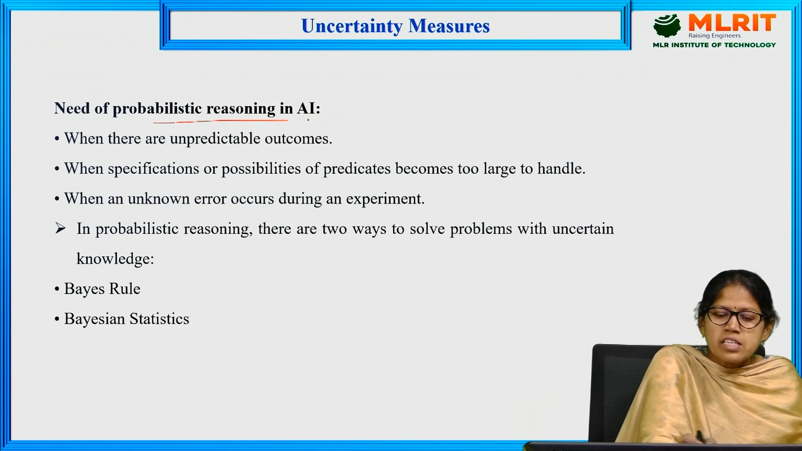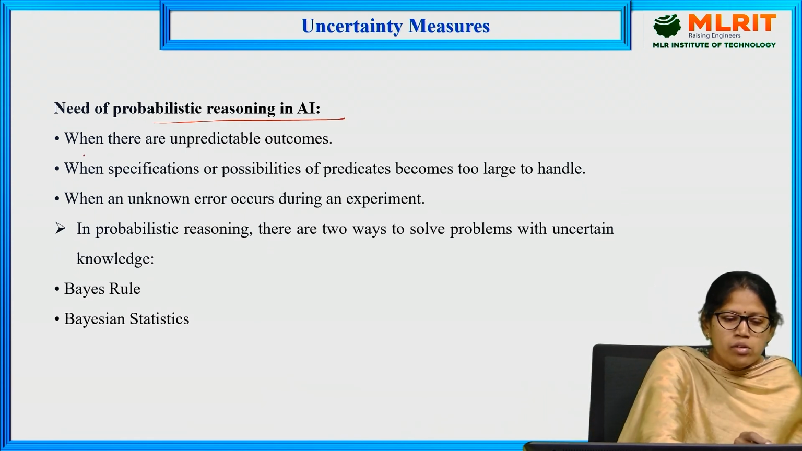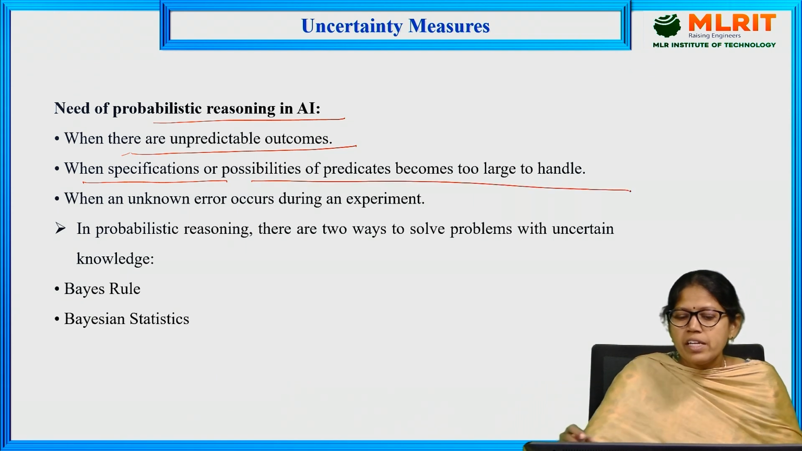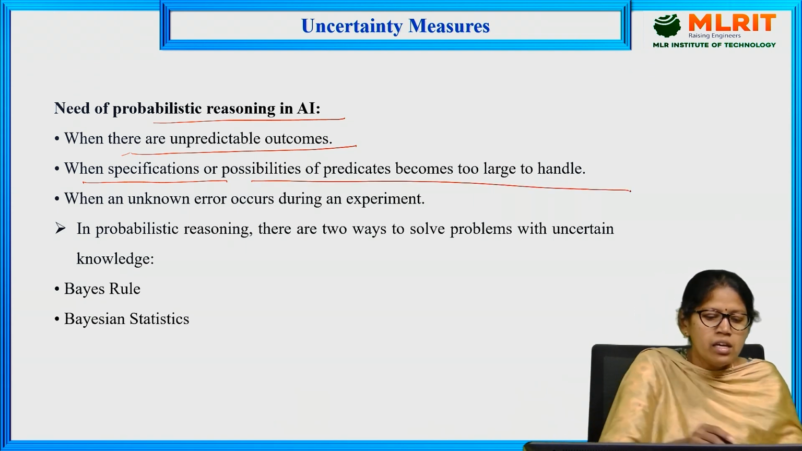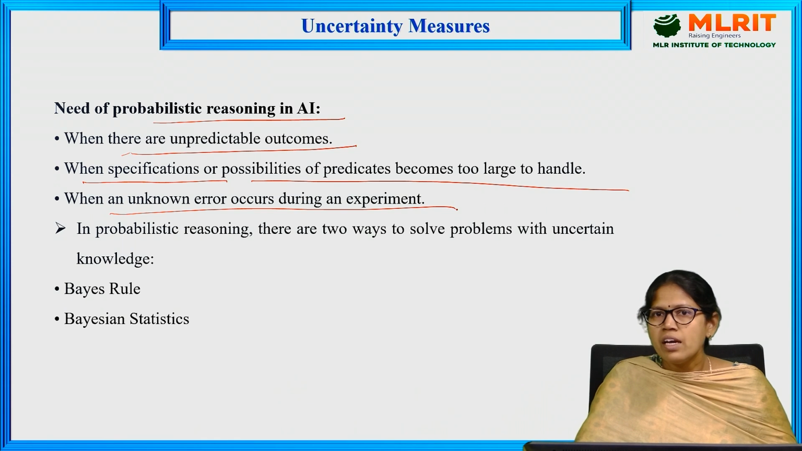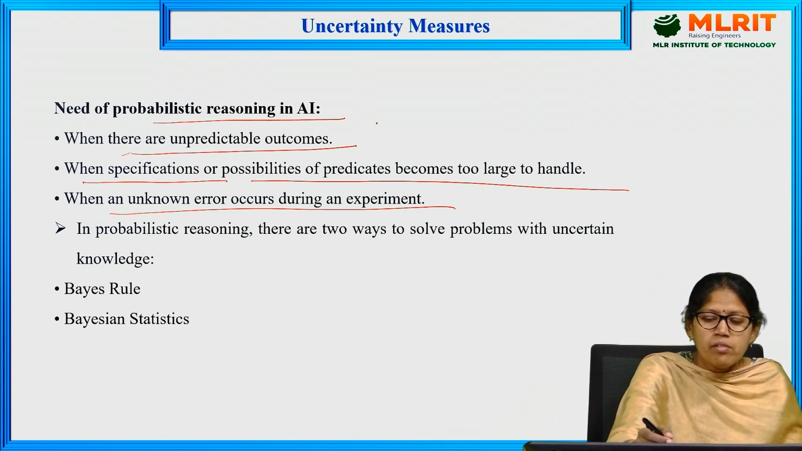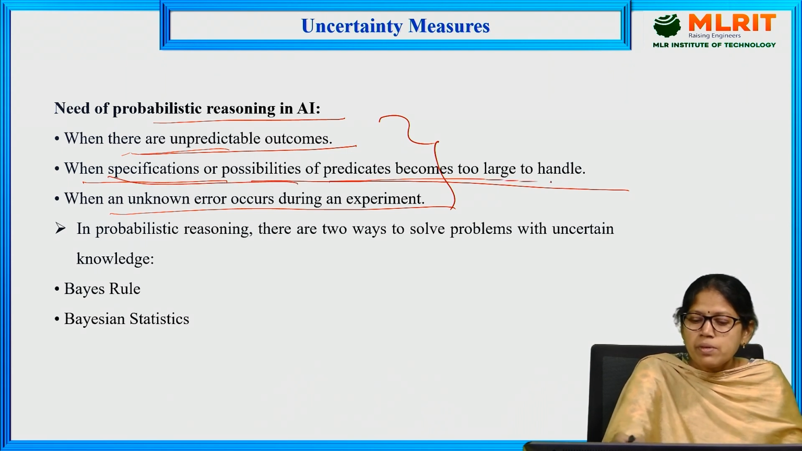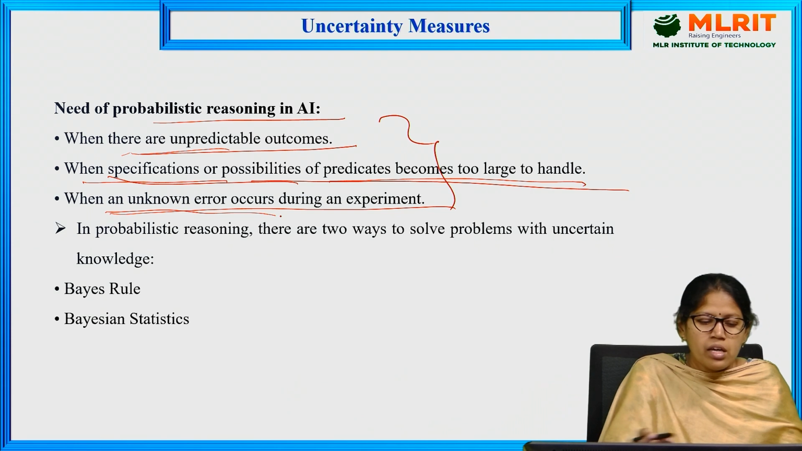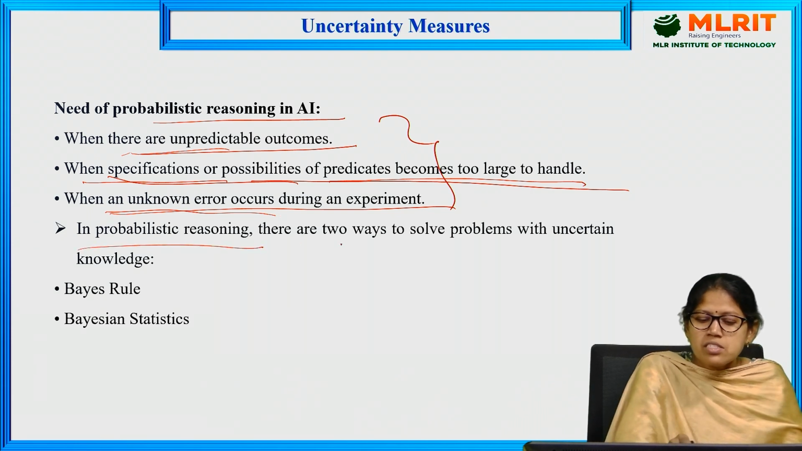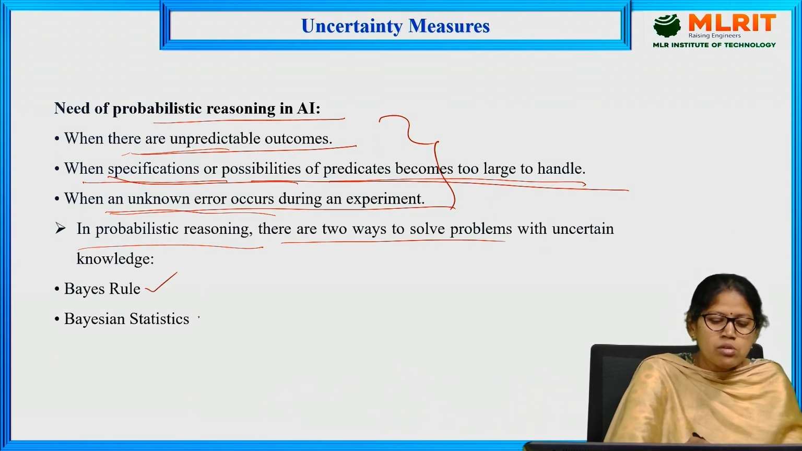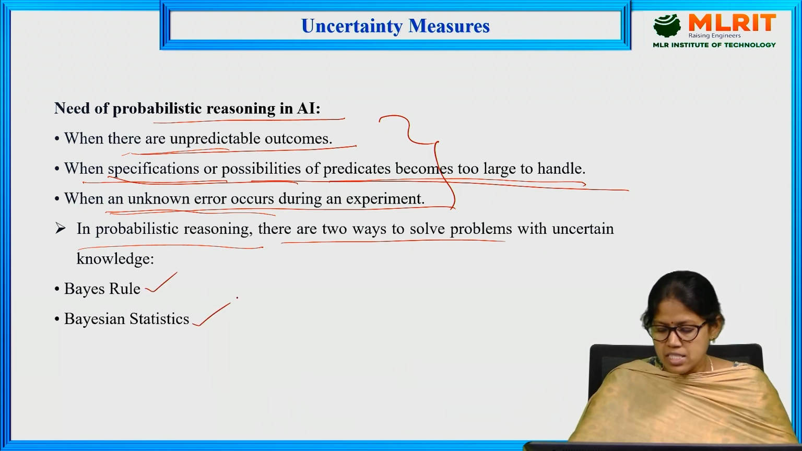Need of probabilistic reasoning in AI: when there are unpredictable outcomes, when the specifications or possibilities of predicates become too large to handle, or when an unknown error occurs during an experiment. In probabilistic reasoning, there are two ways to solve problems with uncertain knowledge: one is Bayes' rule, and the other is Bayesian statistics.